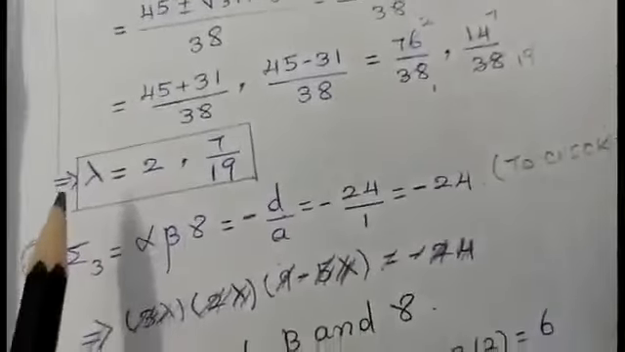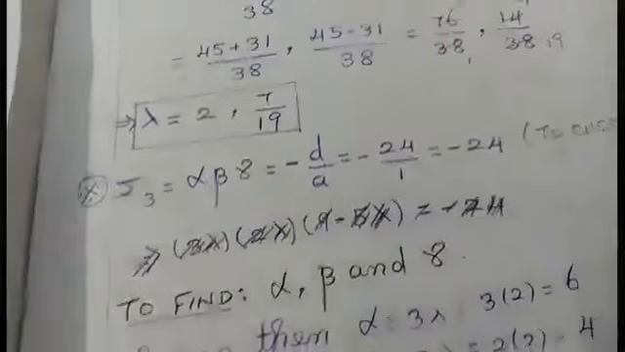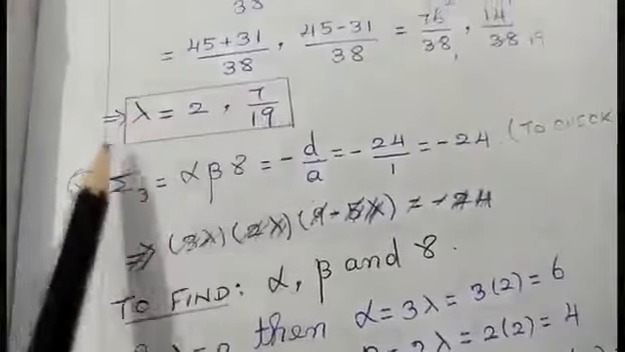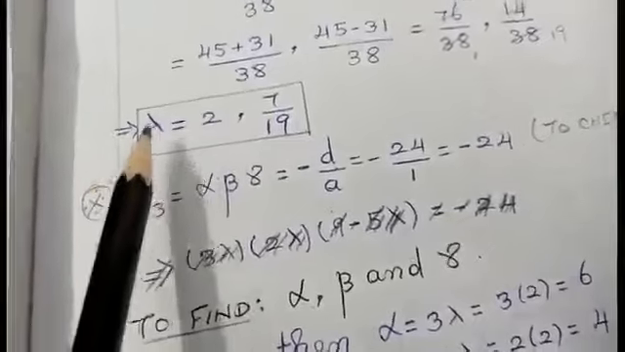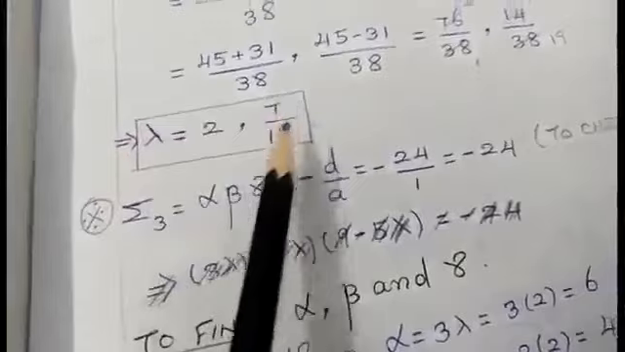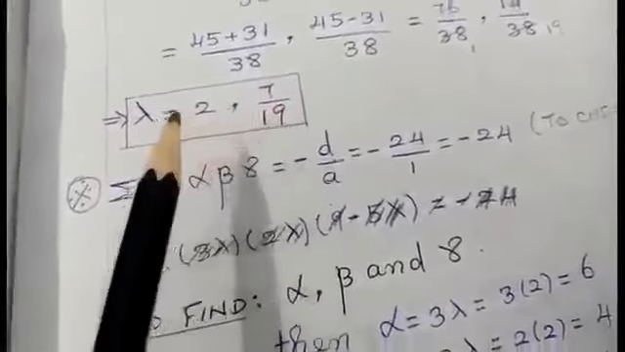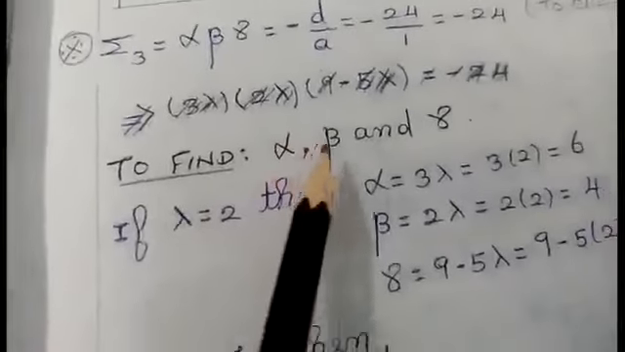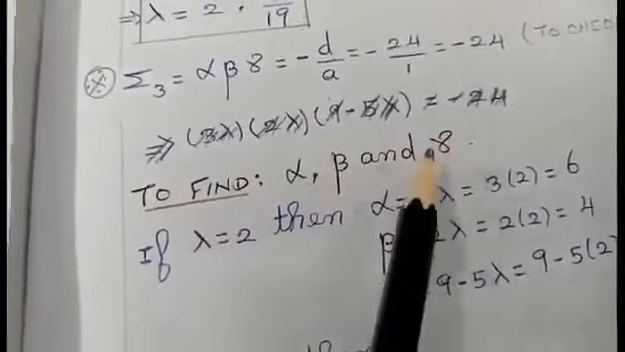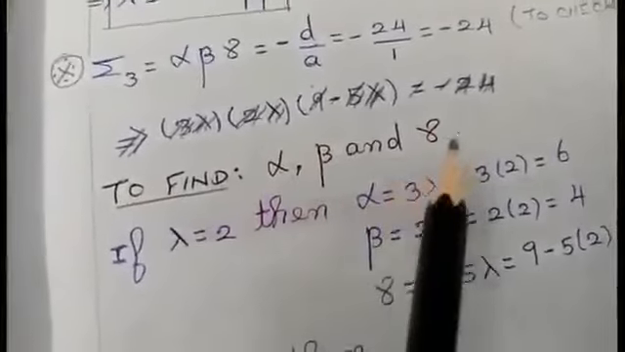So, now I found the value for lambda. What is the value for lambda? 2, 7 by 19. So what is the purpose of finding lambda? I'm having two values for lambda: lambda equal to 2, one value, and lambda equal to 7 by 19. Now just see the calculation, students. I'm going to find the values for alpha, beta and gamma. Just see how I'm going to find the values.